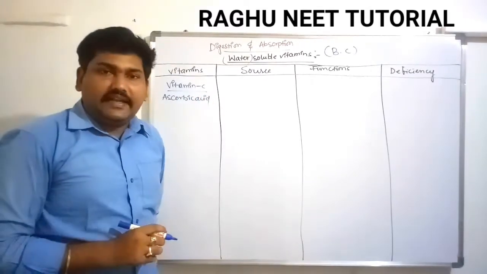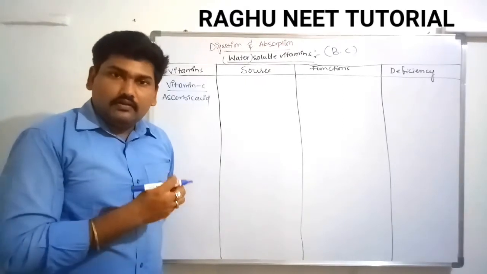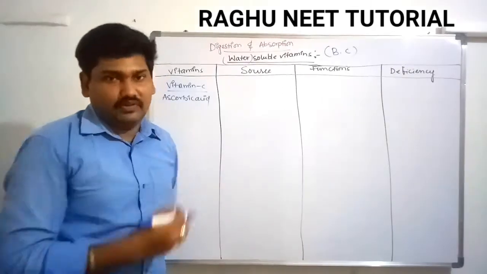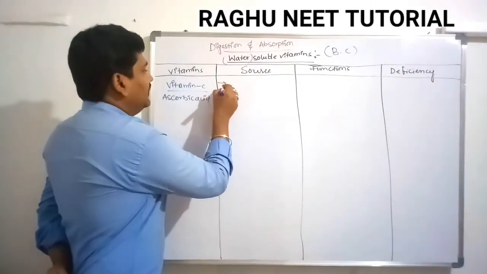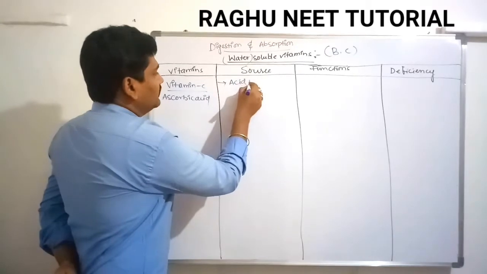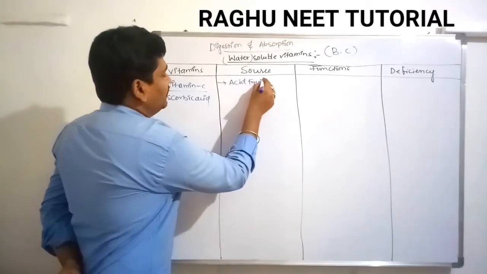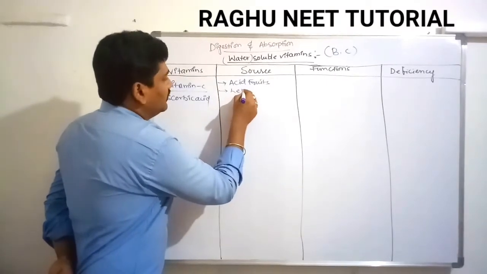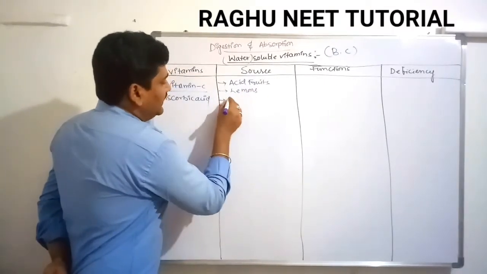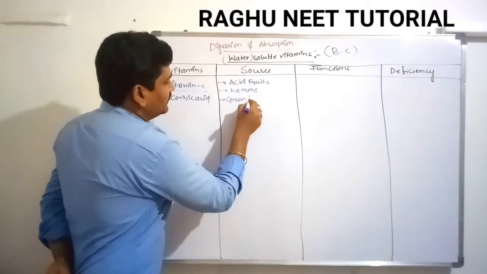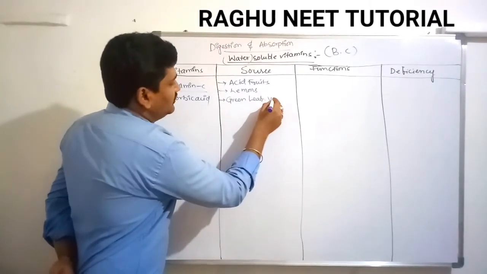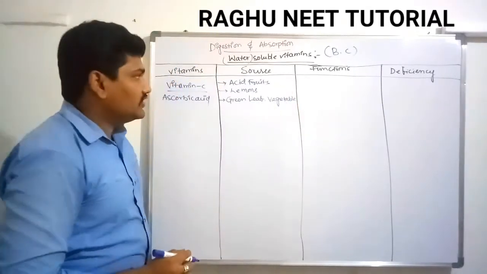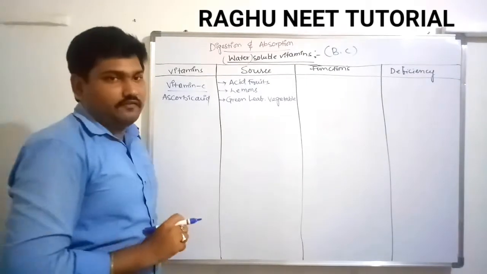The source of vitamin C is acidic fruits, like lemon and pomegranate, green leaves and vegetables. So these are sources of vitamin C.